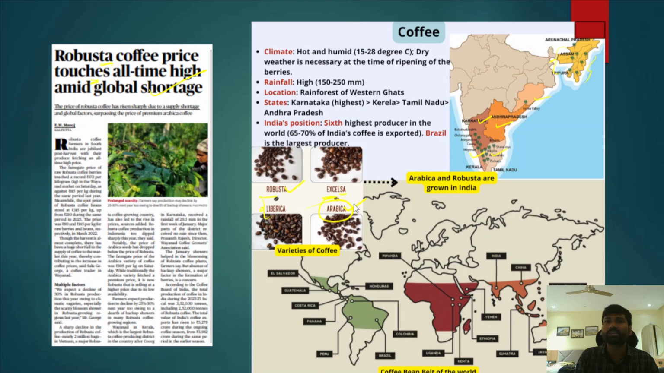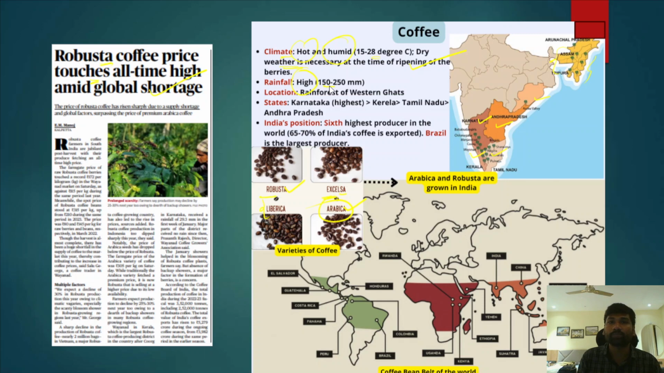However, certain climatic conditions are required in order to grow coffee. Because of that reason, coffee is not found in all parts of India, just like wheat cannot be cultivated in southern parts of India. In a similar sense, coffee requires an ideal climate: a hot and humid climate with 15 to 28 degrees Celsius. At the same time, coffee requires dry weather at the time of ripening of the berries. Secondly, when we talk about rainfall, it should receive at least 150 to 250 millimeters of